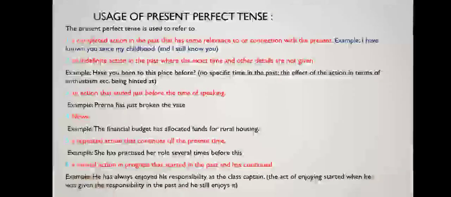Now, usage of present perfect tense: in which situation we should use present perfect tense. The present perfect tense is used to refer to a completed action in the past that has some relevance to or connection with the present.